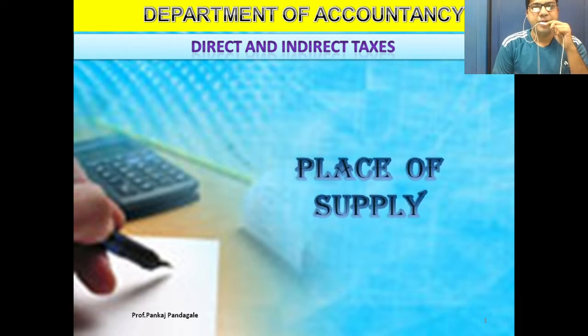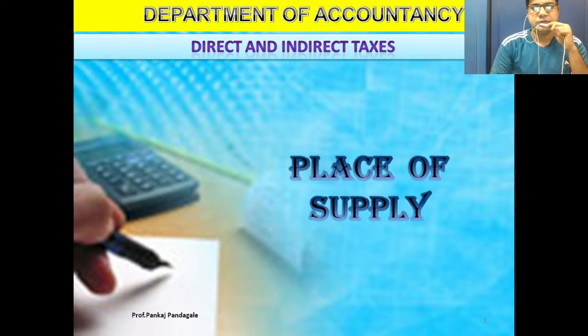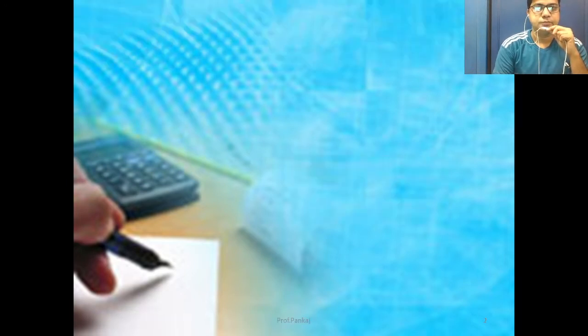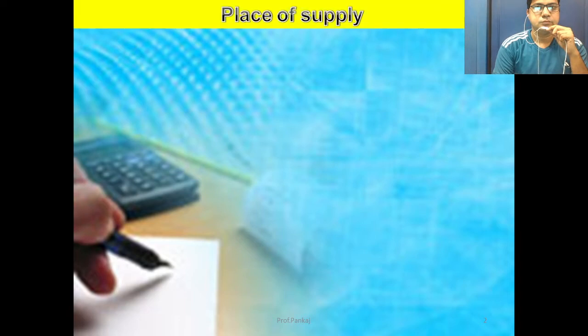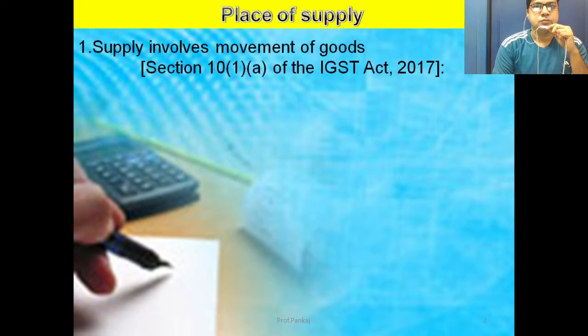Place of supply. Now friends, whenever we talk about the place of supply, section 10 belongs to supply of goods.